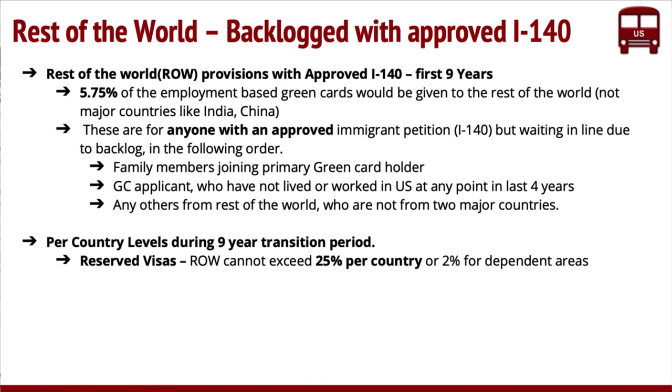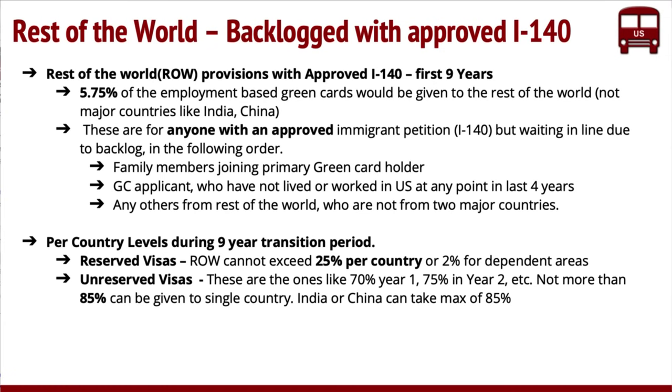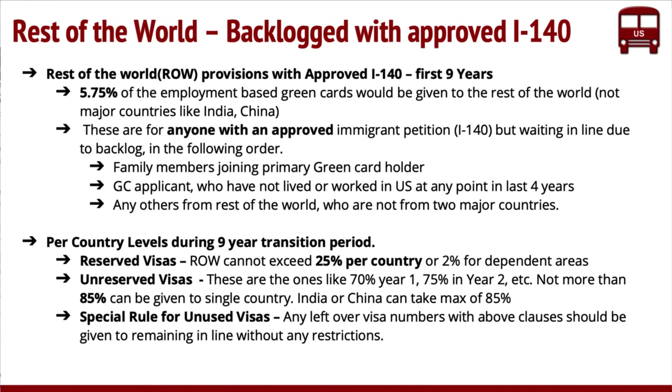Of this reserved, in the sense, this is the 30% that they set aside in year one, and 25%. So that's what they mean by that. Just one country cannot take a majority of it. And in terms of unreserved, which is the 70% or 75% in year two and things like that, no more than 85% can be given to a single country. Meaning India or China cannot take more than 85%. And if anything is left over, then there are no restrictions. So this is the bottom line.